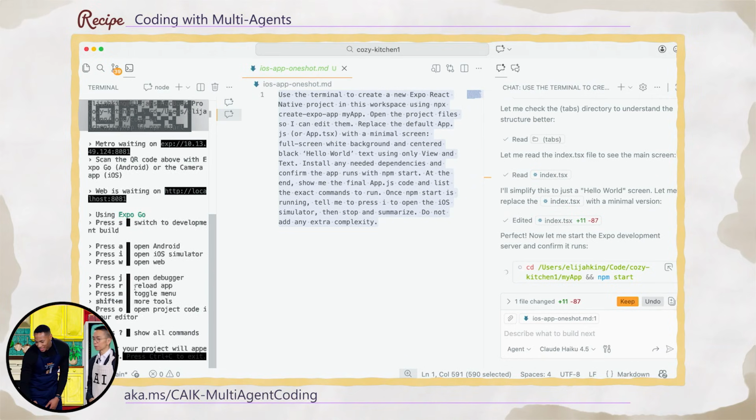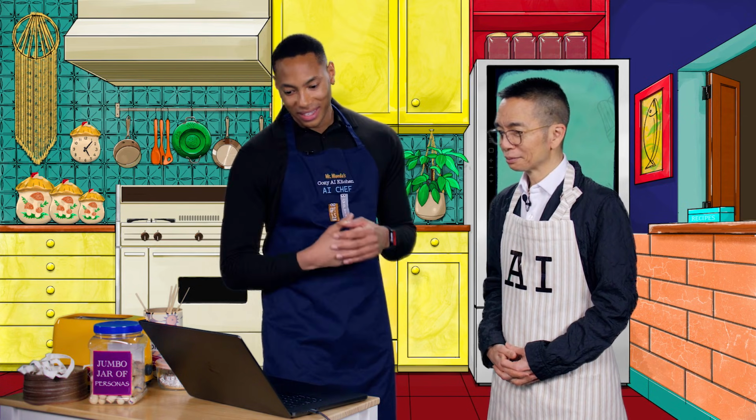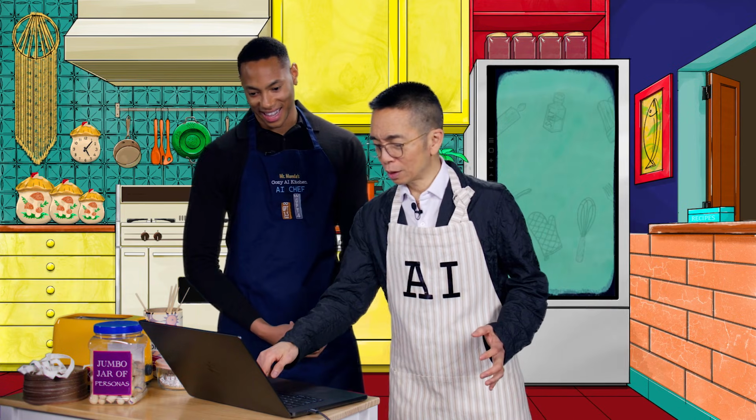Okay. Wow, look at that. Expo. Got it. Exactly. So we can do one of a few things. We can either open it on the web, we can open it on our phones, or we can open it in an iOS simulator so they can see it as well. Would you like to do the honors of pressing I? Okay, I did it.